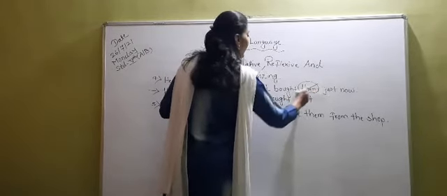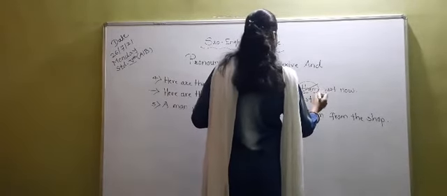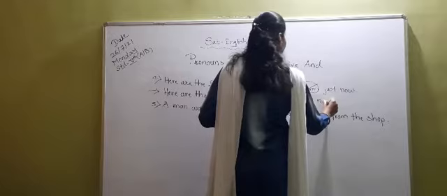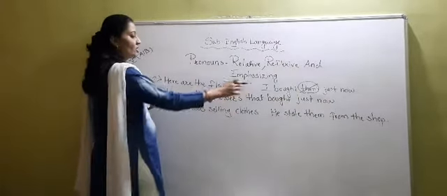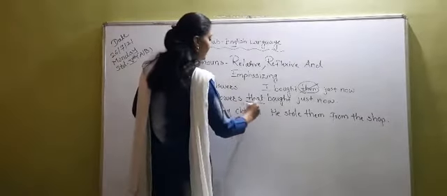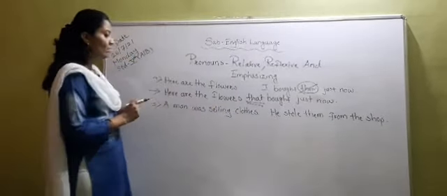You have to delete them from this sentence. So, here are the flowers that I bought just now. I have joined this sentence with that. So, like this you have to join the sentence.